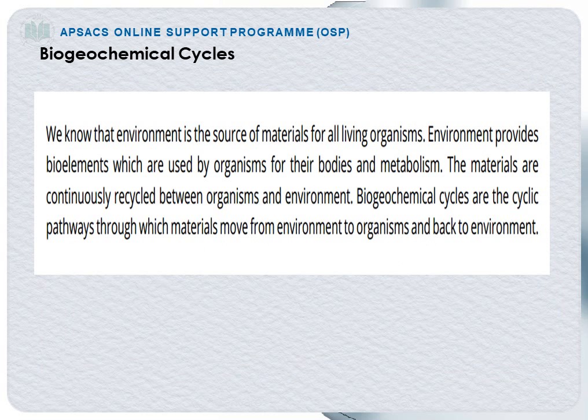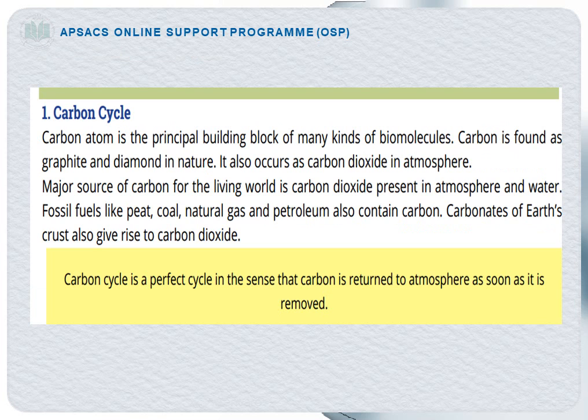Biogeochemical cycle. This can be defined as the cyclic pathway through which the material moves from the environment to the organisms and back to the environment. It means that the materials are continuously recycled between the organisms and their environment. Here we will discuss the carbon cycle and the nitrogen cycle as examples of biogeochemical cycles. So the first example of biogeochemical cycle is carbon cycle.